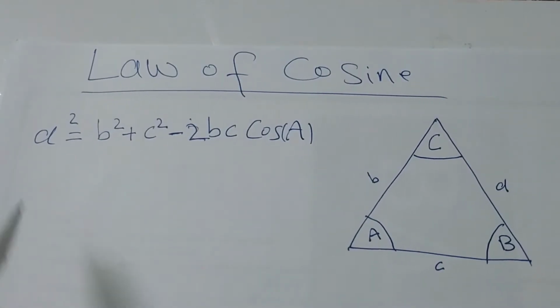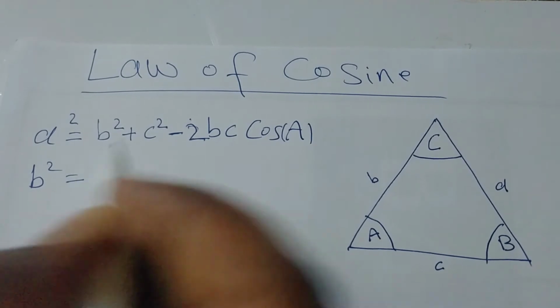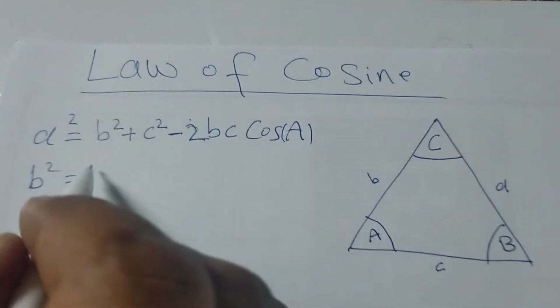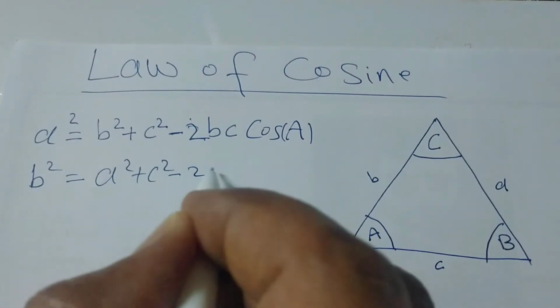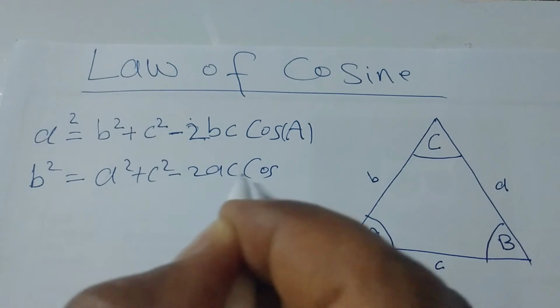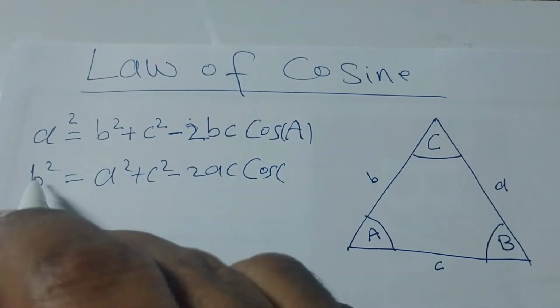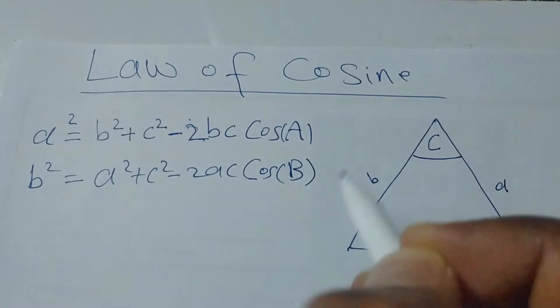If we need to find B, we will write b square, and the other two remaining sides: a square plus c square minus 2ac cos B, the opposite angle capital B, or beta.